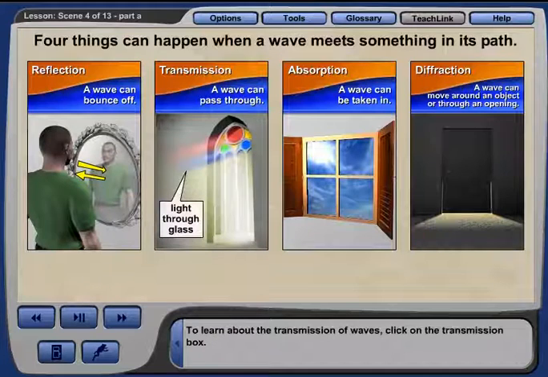To learn about the transmission of waves, click on the transmission box.